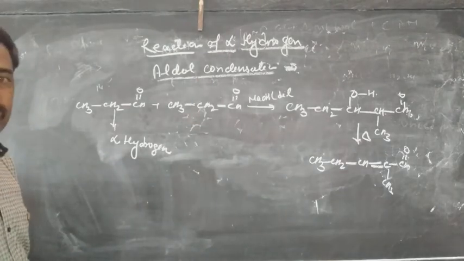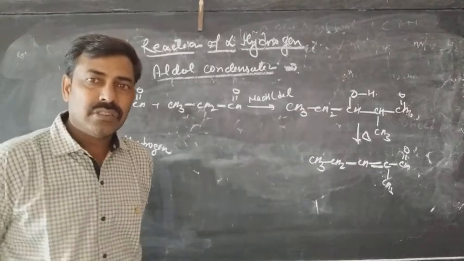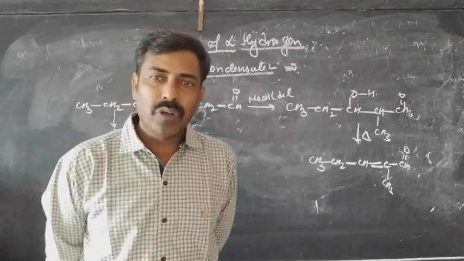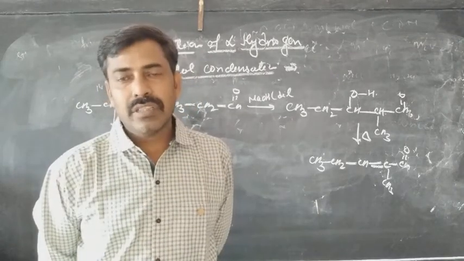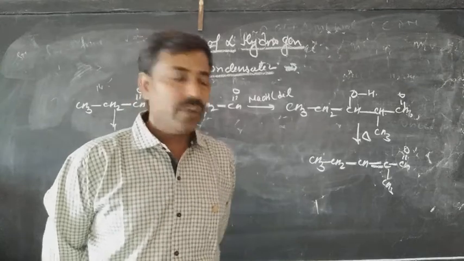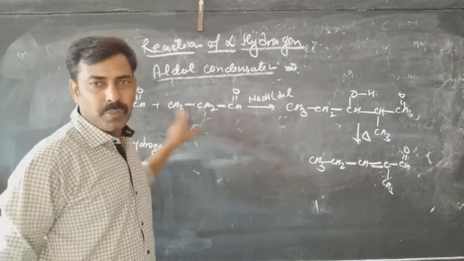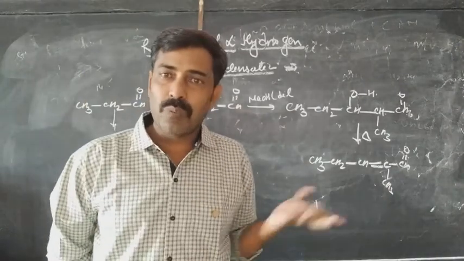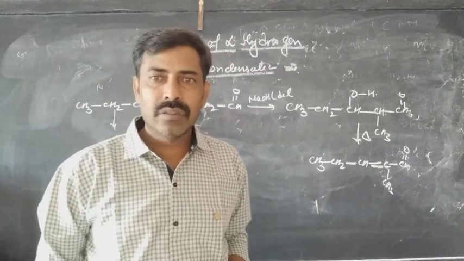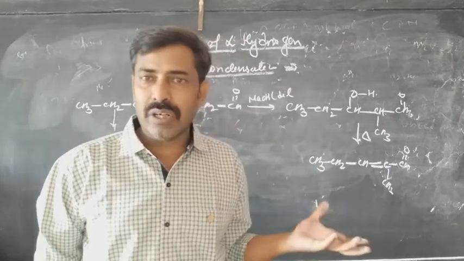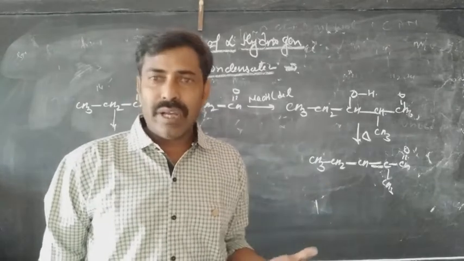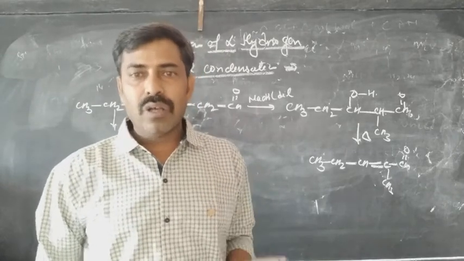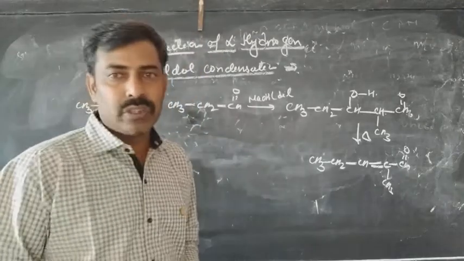But if the alpha hydrogen is not available, if there is a case in the compound where the alpha hydrogen is not available, then the reaction will not be the aldol condensation. In that case the reaction will be the Cannizzaro reaction. Here you can see both the aldehydes are identical. The first one is the propanal, second one will also be the propanal. But if both the aldehydes are not identical or both the ketones are not identical, then whatever aldol reaction will take place, that will be called cross aldol condensation.